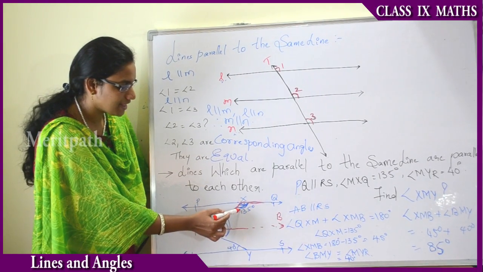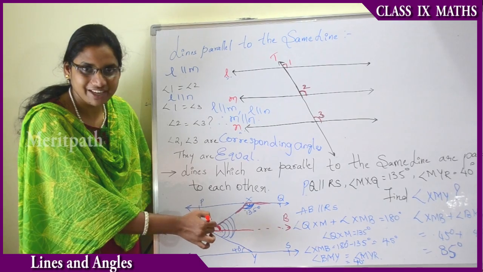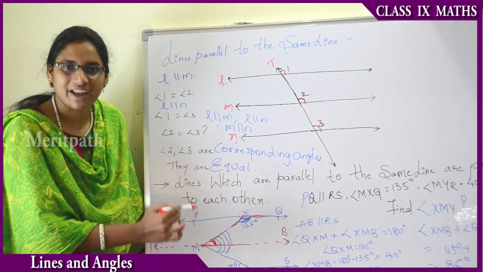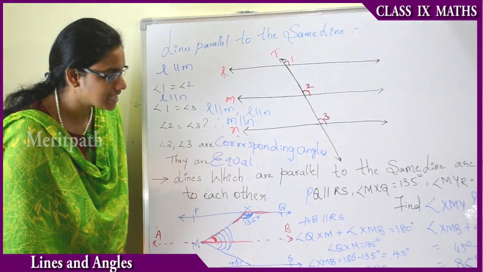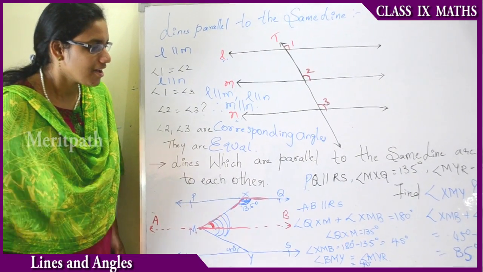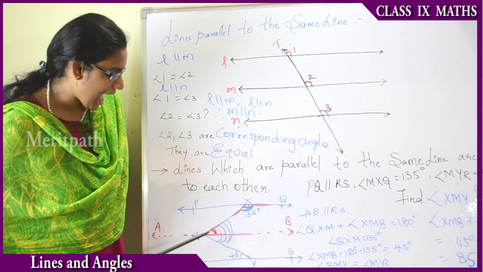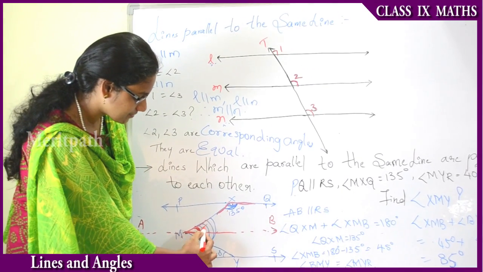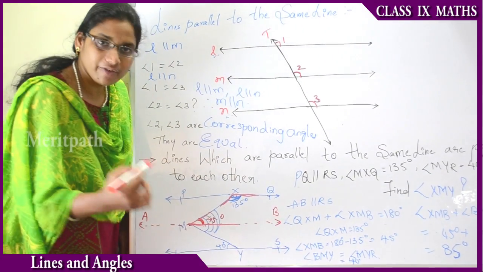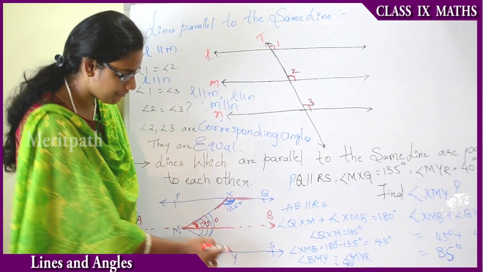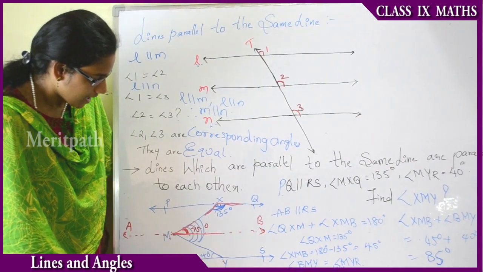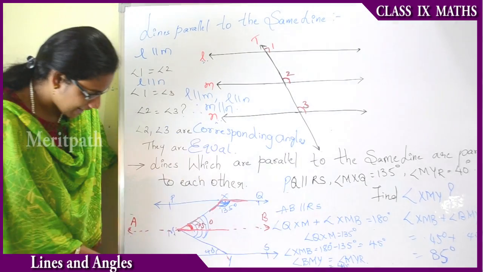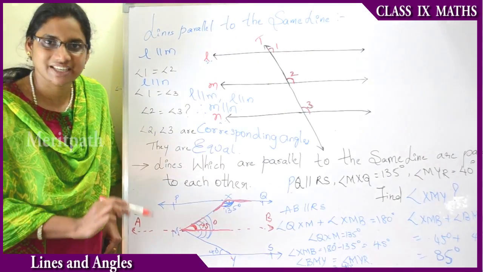Now we are given that angle QXM is 135 degrees. Therefore, the angle XMP will be equal to 180 degrees minus 135 degrees, that is equal to 45 degrees. Now we have got angle XMP, that is 45 degrees, and we have to find out the angle BMY. See, this line AB and line RS are also parallel to each other, right?